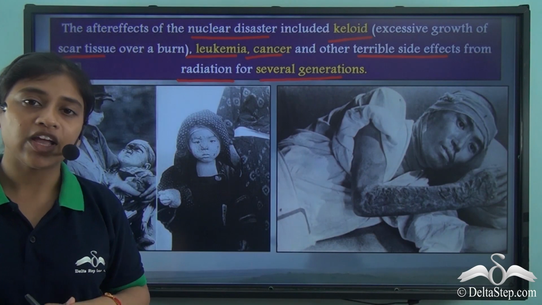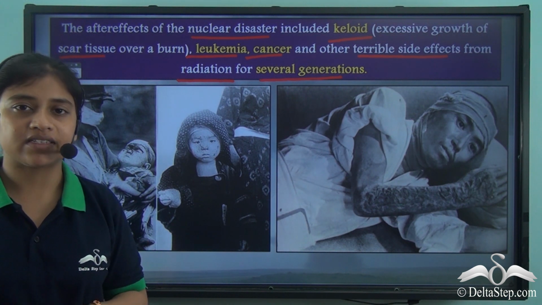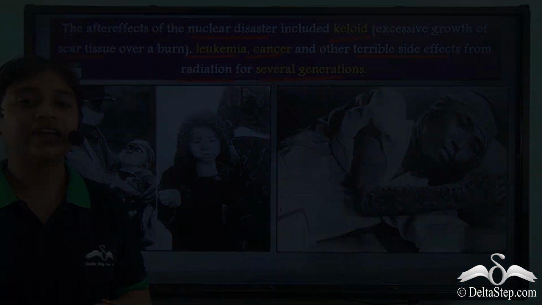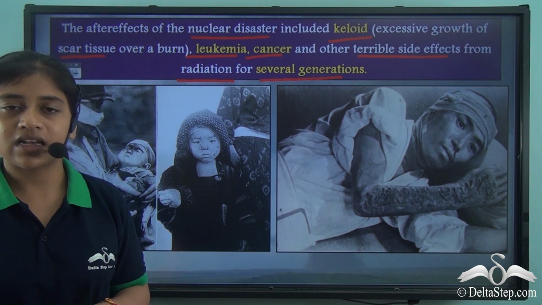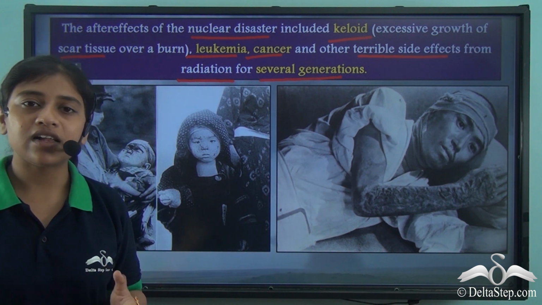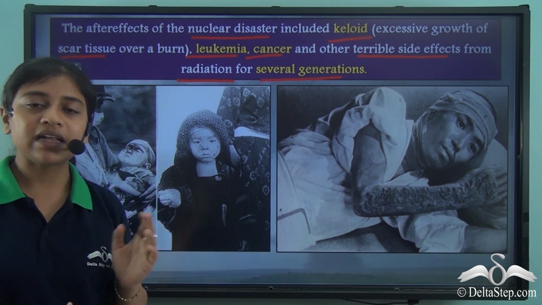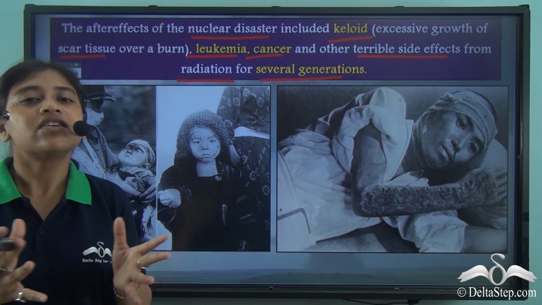So the bombings of Hiroshima and Nagasaki is a kind of man-made disaster. Man-made disaster, as you can very well understand, is not like the natural disaster. While natural disasters take place as a result of geological factors and climate factors, the man-made disasters are man-induced, and these can have several reasons.